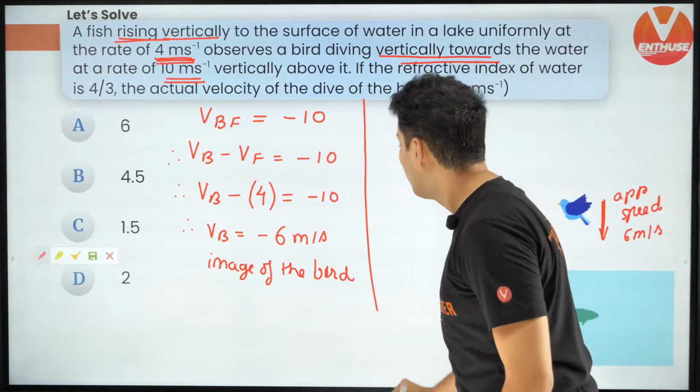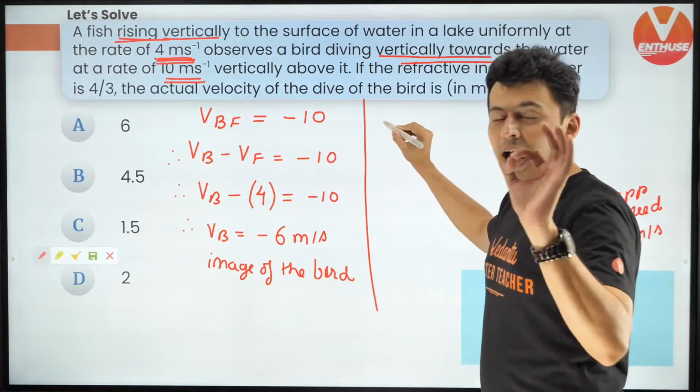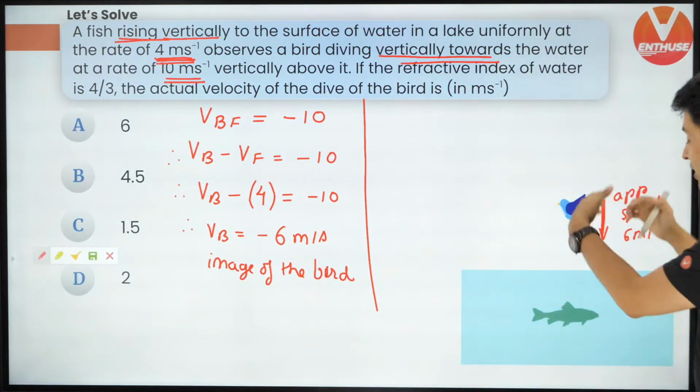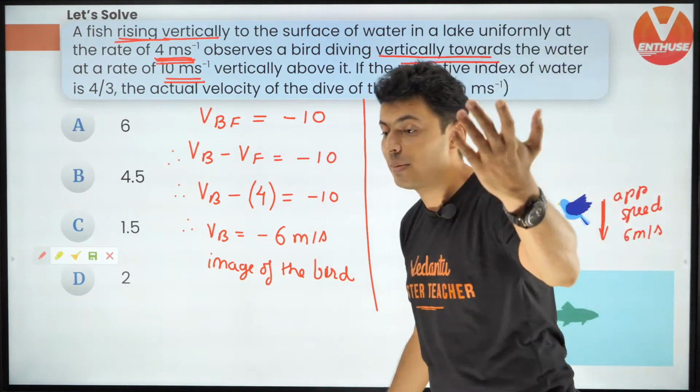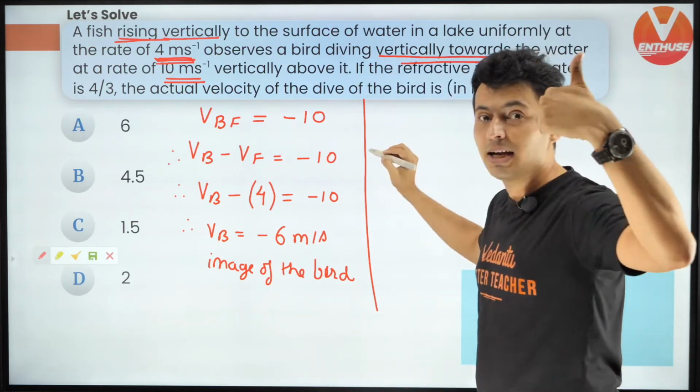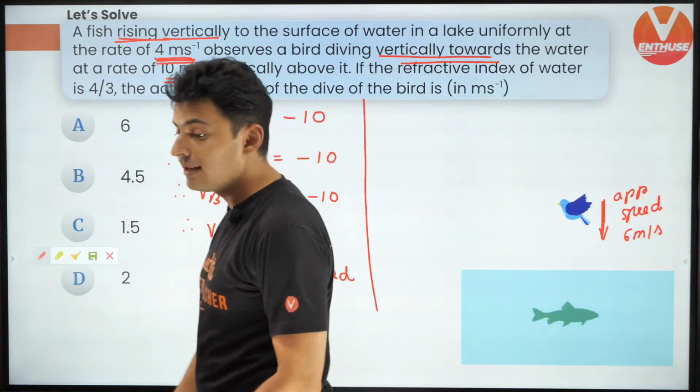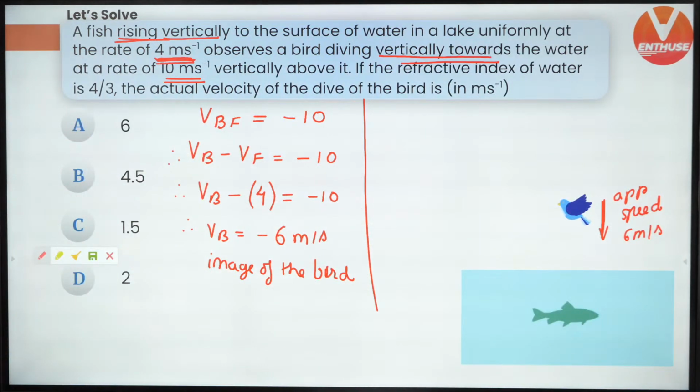So guys, remember the formula. Apparent, actual. If you are a fish, if you are inside water, what happens? It gets multiplied mu times. I hope this is clear, guys. So you have to use that particular logic to solve the problem.